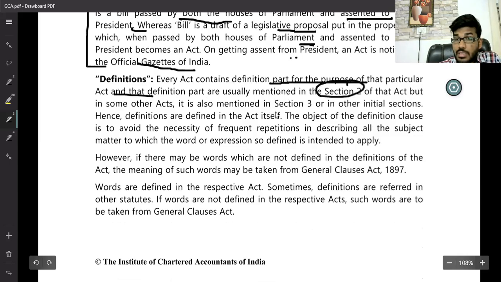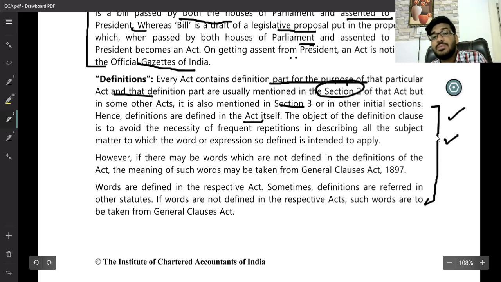But in the General Clauses Act, the definitions are under Section 3. Out of these definitions, some are applicable to some acts and some to others; that is partial applicability and complete applicability. The object of a definition clause is to avoid necessary or frequent repetition in describing all the subject matter to which a word or expression so defined is intended to apply.